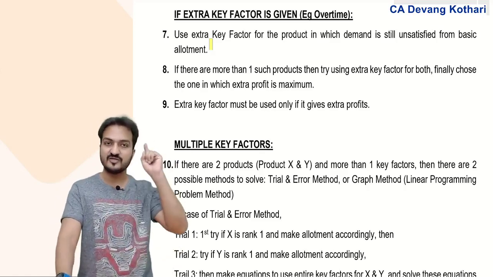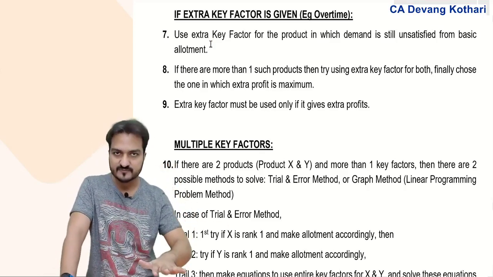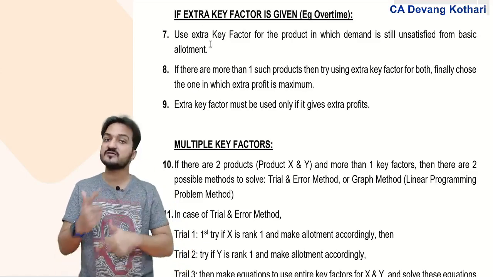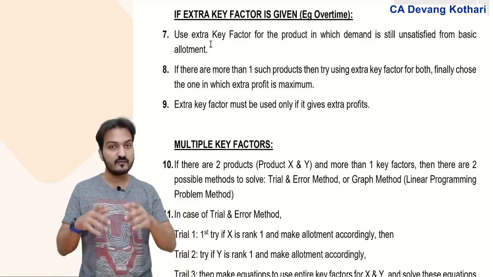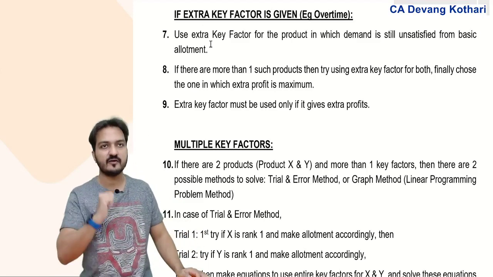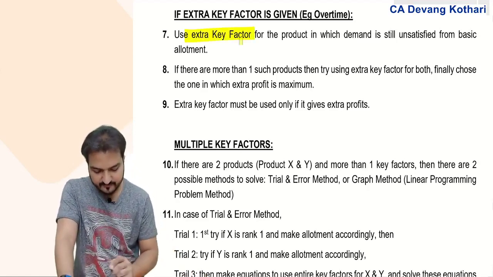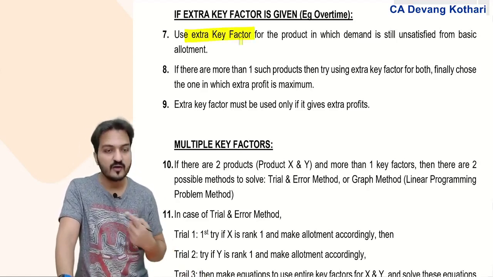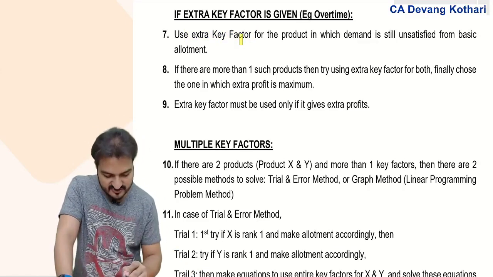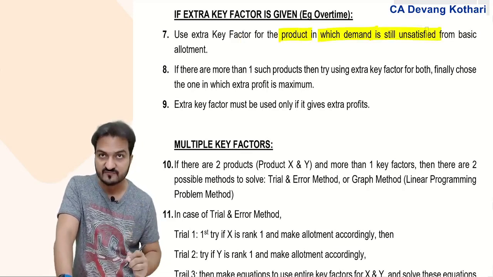Because my original 10,000 hours was already allotted between my products. After that allotment, if any product has unsatisfied demand, then I can use overtime only for that unsatisfied demand. So this extra key factor will be used for the product in which demand is still unsatisfied.